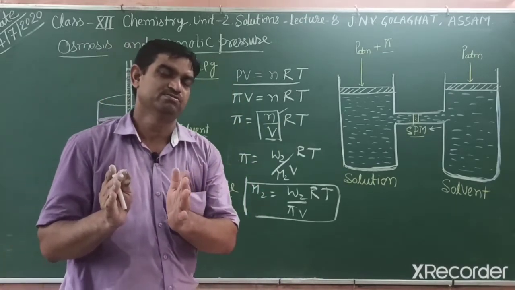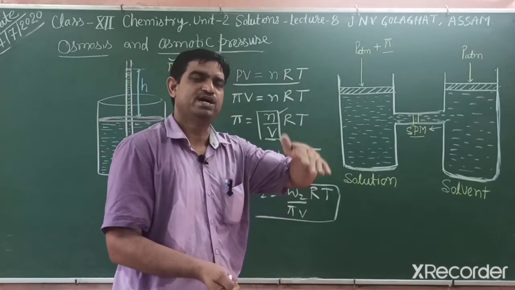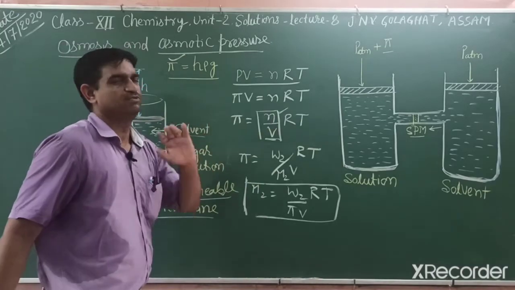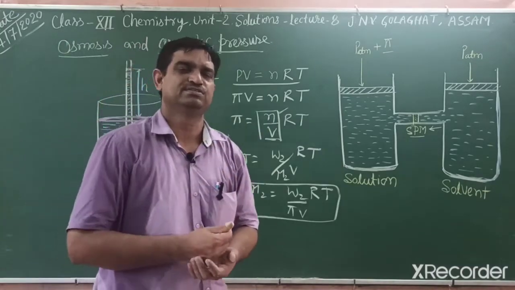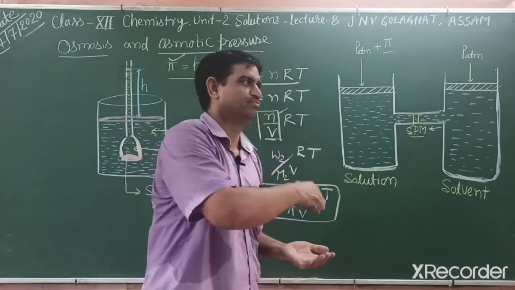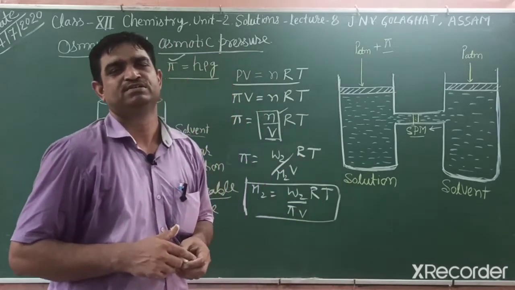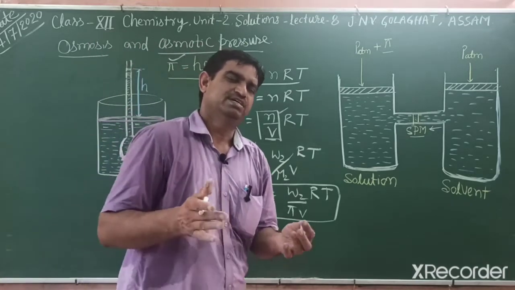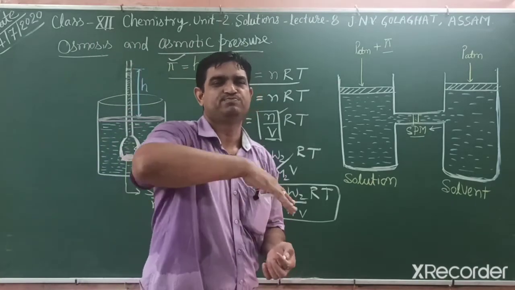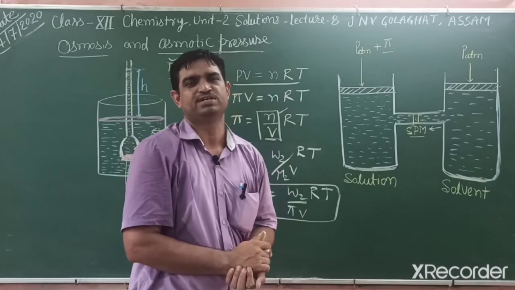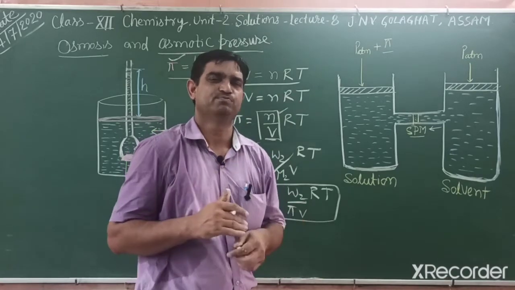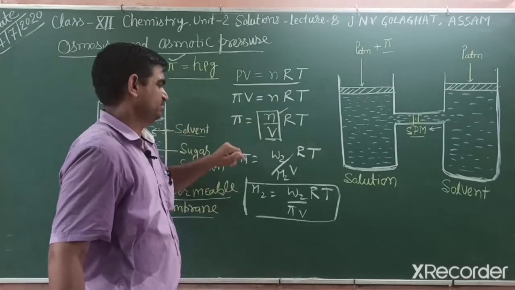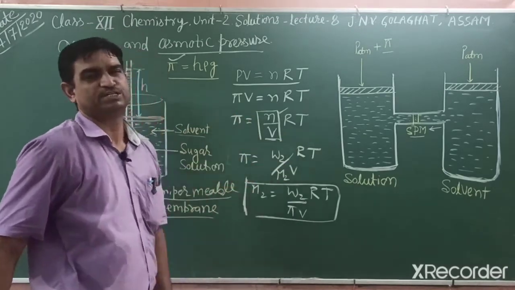A very small amount of solute gives a large magnitude of the property, but boiling point and freezing point changes are very small, and they occur at very low and high temperatures. And carbohydrates, proteins, DNA, RNA are decomposed at very high temperature. When we heat them, they are decomposed. For biomolecules, molar mass is easily identified by this method, osmotic pressure.